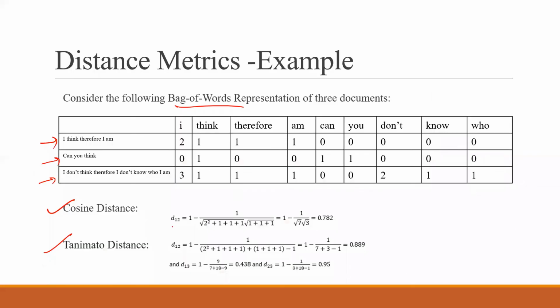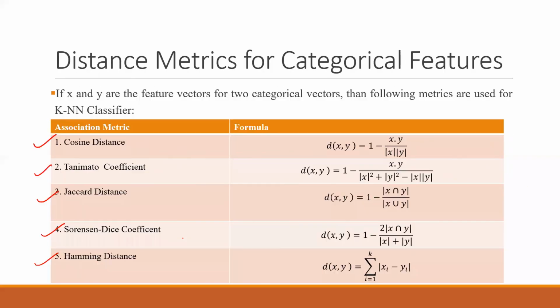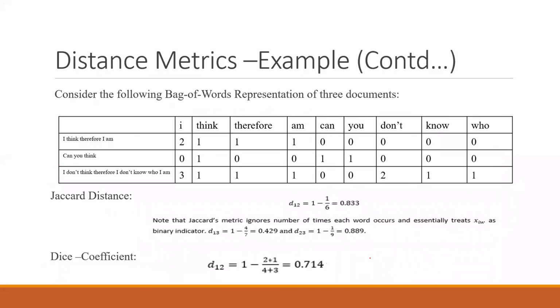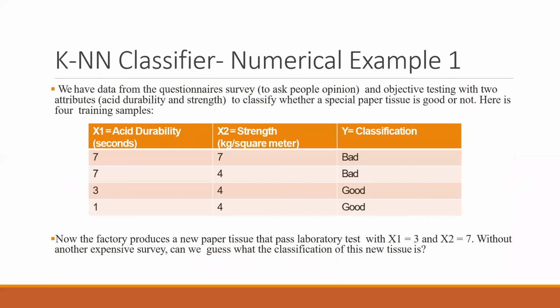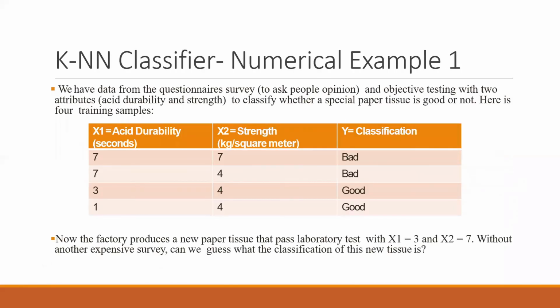I mean, here d12 means the first instance in the second variable. So yes, ith instance of the variable k, so it is the first instance of the variable 2. Based on that, all the values have been substituted and calculated. Jaccard and Dice coefficient, all of those values have been calculated, and that's how you calculate all the distance matrix.